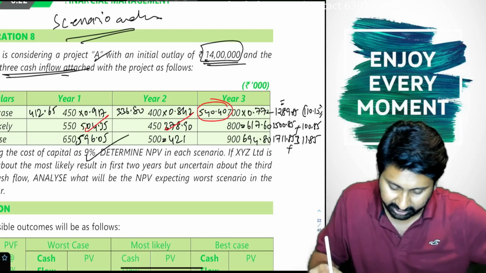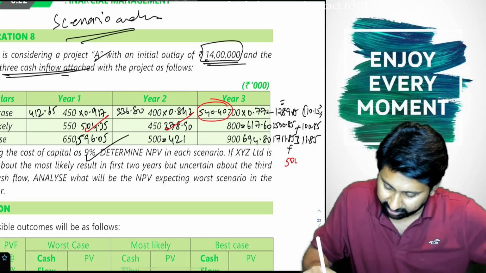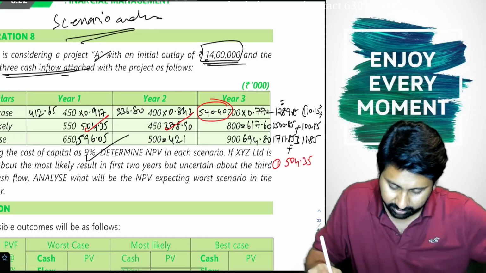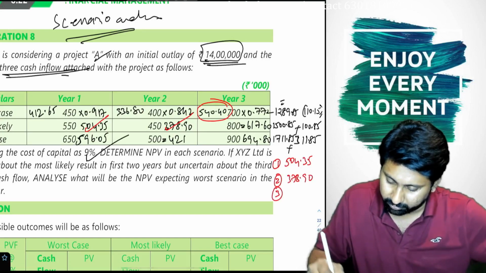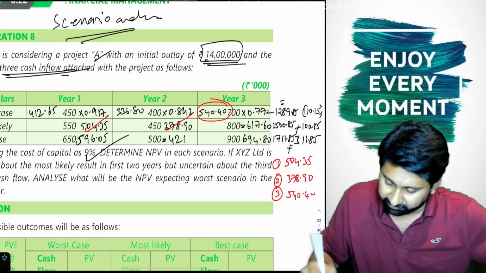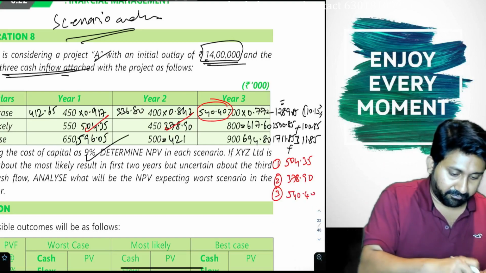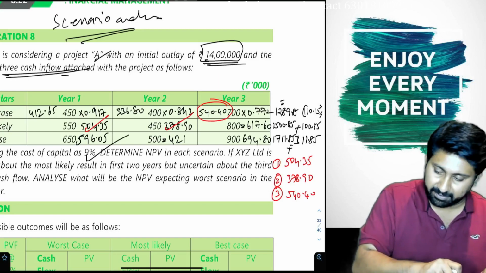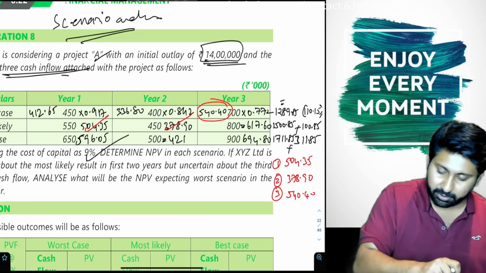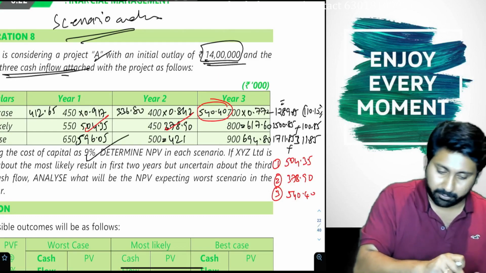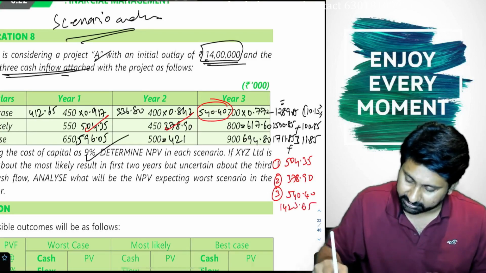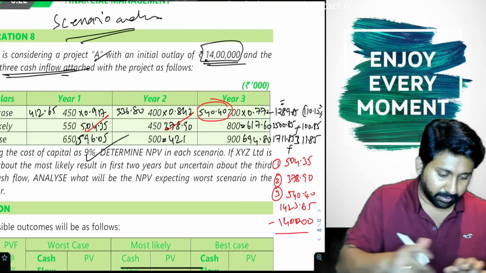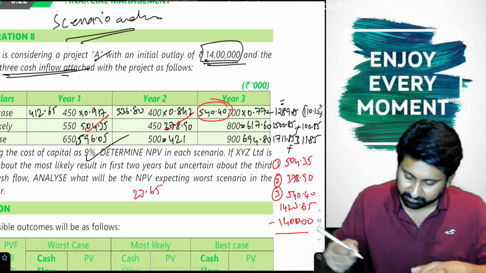So what are the probable cash flows they are expecting? 504.35 in year 1, 378.90 in year 2, 540.40 in year 3. 504.35 plus 378.9 plus 540.4 in third case. 1423.65 minus 1400, 23.65.